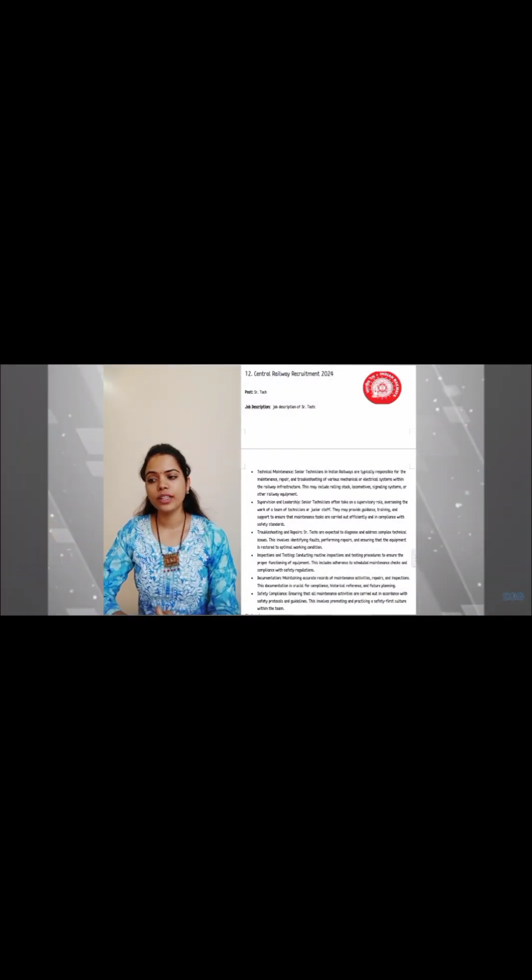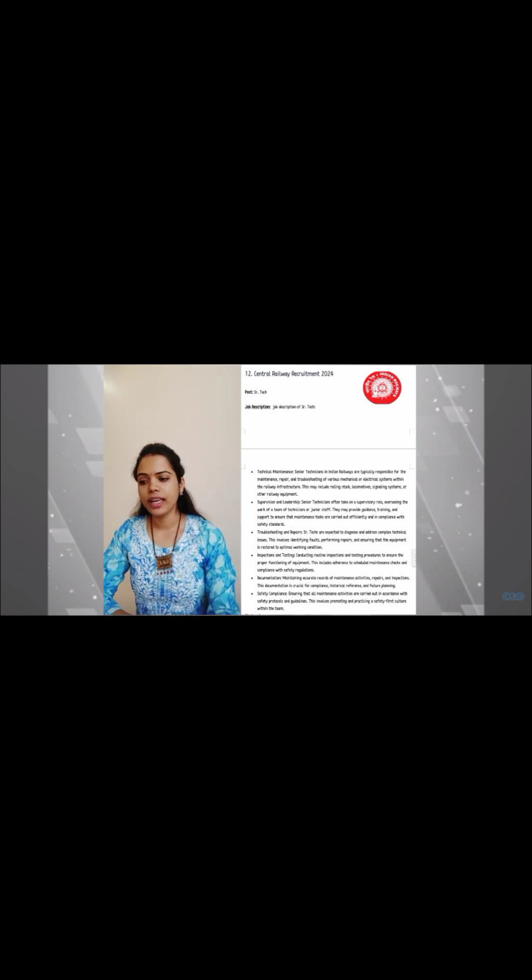There is a central level recruitment 2024 for the post of senior technician. Let's see the job description for the senior technician. Technical maintenance. The senior technician in the Indian Railways is typically responsible for the maintenance, repair and troubleshooting of the various mechanical or electrical systems within the railway infrastructure. This may include the rolling stock, locomotive, signaling systems or the railway equipment.